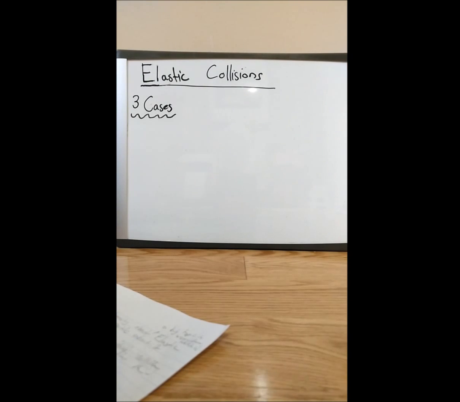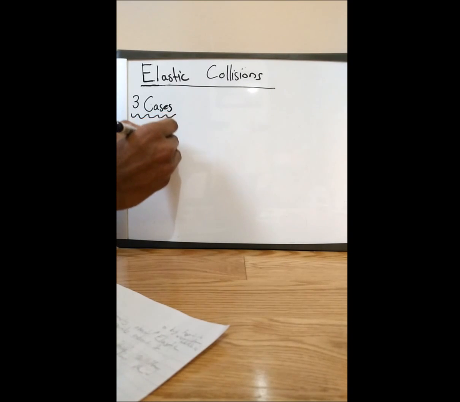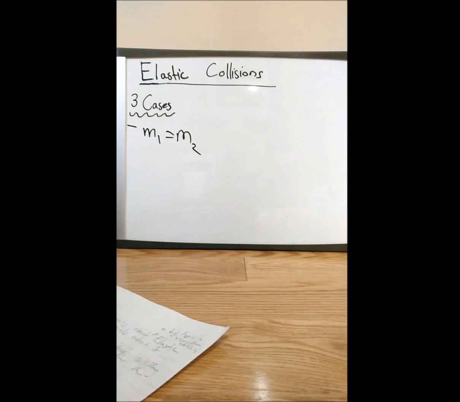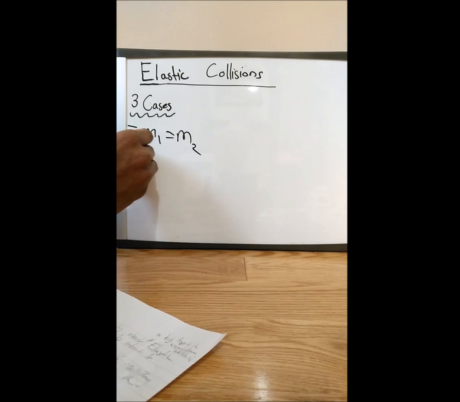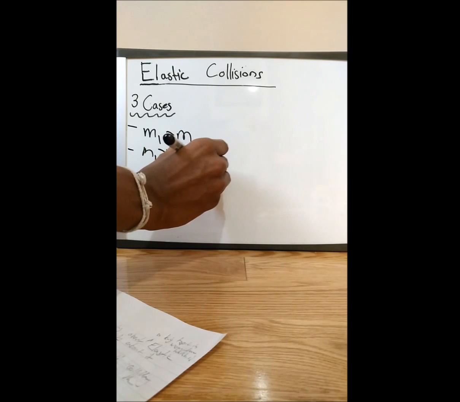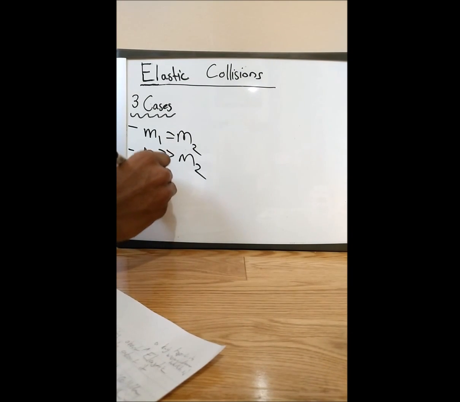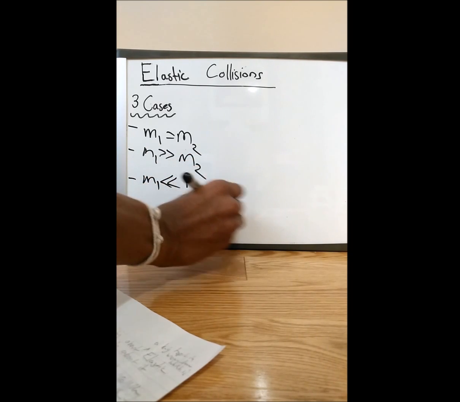So there are three cases we have to consider when we deal with elastic collisions. The first case is when mass 1 is equal to mass 2. The second case is when mass 1 is much greater than mass 2. And finally, the last case is when mass 1 is much less than mass 2.